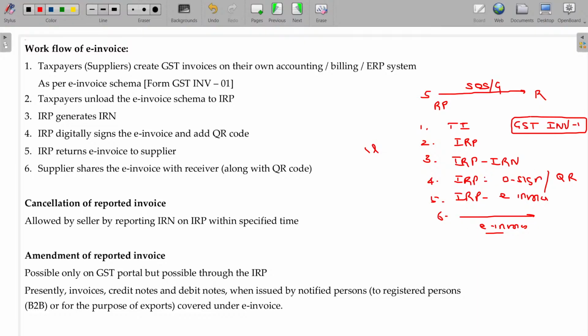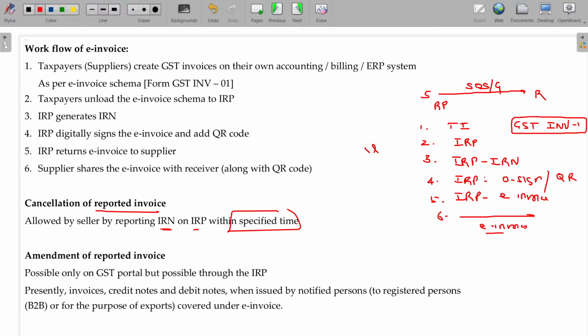Unless you have these documents, it's invalid. The recipient cannot cheat and the supplier cannot cheat later on, but it is not applicable for the small players, small assessees. Sir, I send all these things, but because of some reason the supply is not fulfilled, it is cancelled. Can we cancel? Yes, of course. The reported invoice can also be cancelled later on, allowed by the seller by reporting the IRN to the IRP within the specified time.